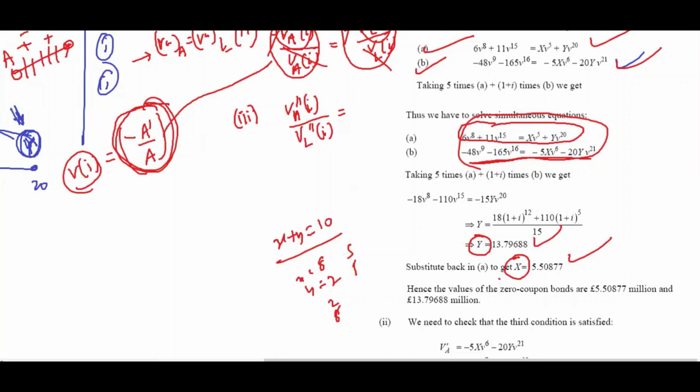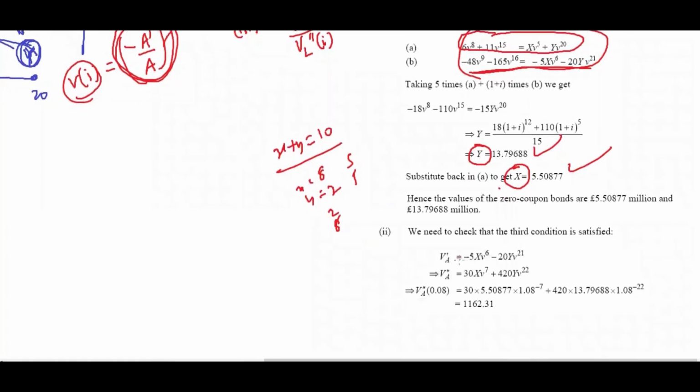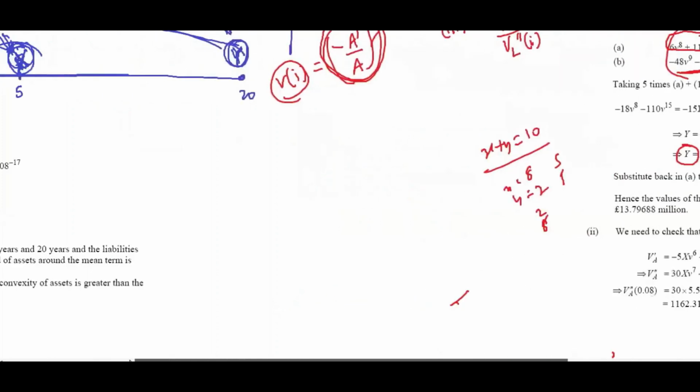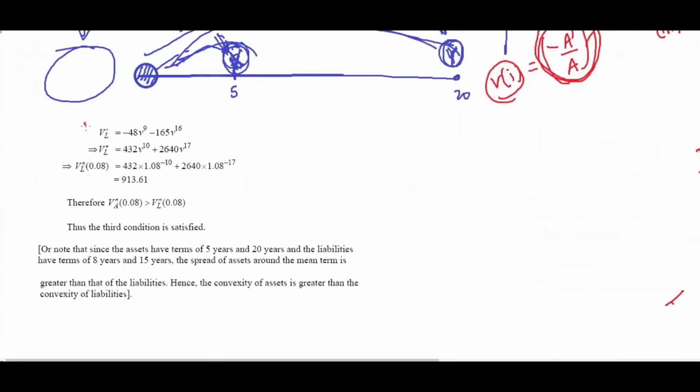Now again they said, check that the third condition is also satisfied. So you have to double differentiate at 8%. See, epsilon is not given here. What increase, like 0.5% increase or 0.5% decrease, they've not given here, right? So at I only we are doing everything. This is a part of the derivation. Now see, VA'' and VL''. This is an IAPOA exam question. So therefore they're equal, satisfied.